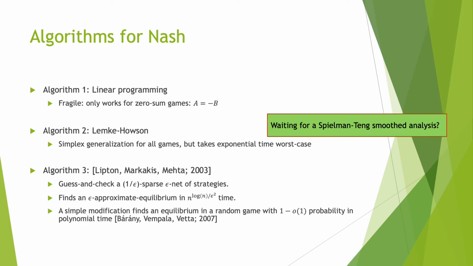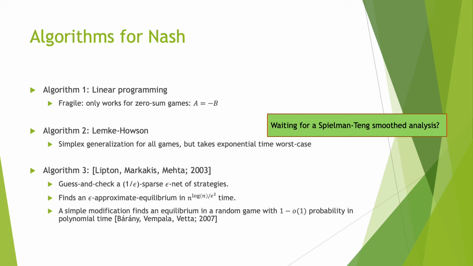Another important algorithm, the LMM algorithm, finds an epsilon approximate equilibrium by guessing and checking a 1 over epsilon sparse epsilon net of strategies. Basically, you just discretize each probability in the strategy to a multiple of epsilon, and then you brute force over all these possibilities.